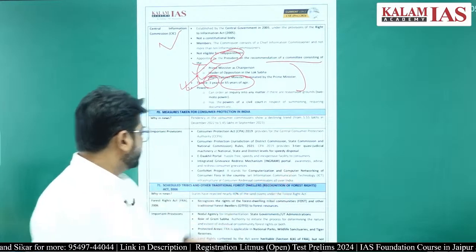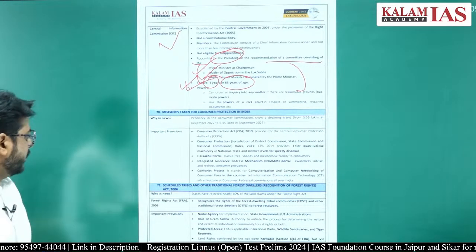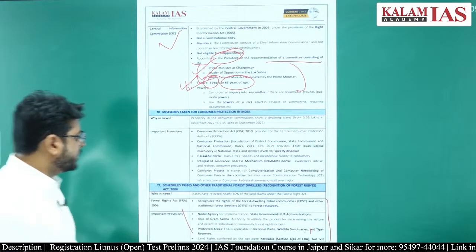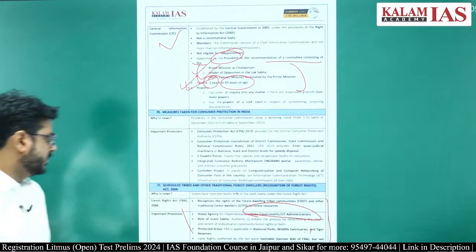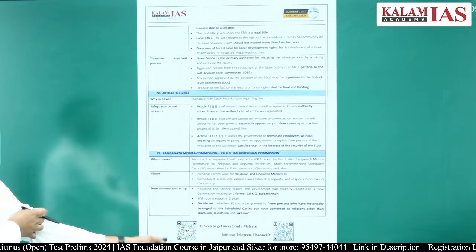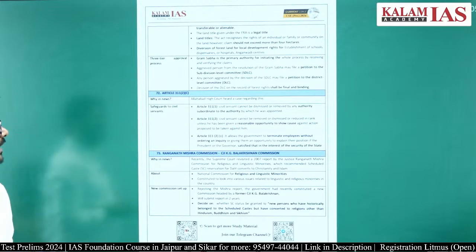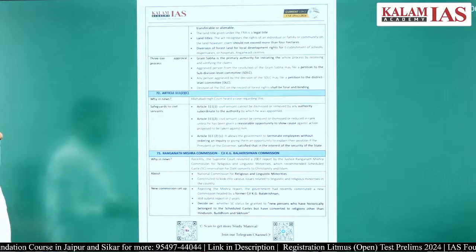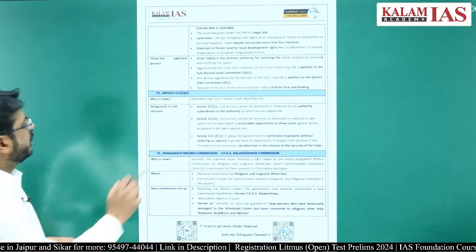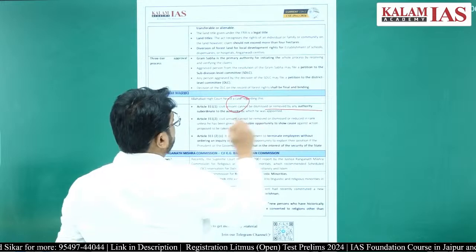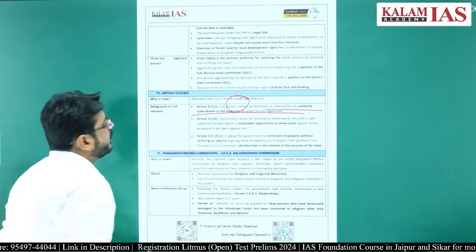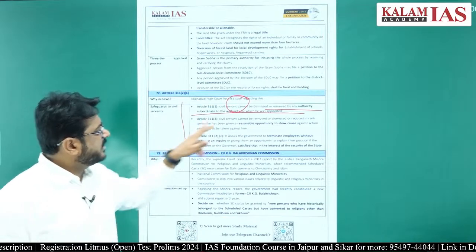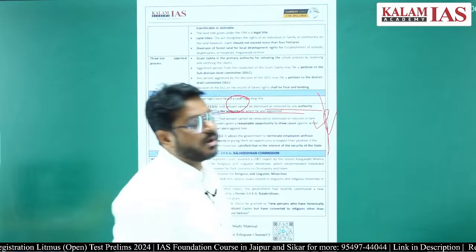The Scheduled Tribes and Other Traditional Forest Dwellers (Recognition of Forest Rights) Act has not been implemented properly. The nodal agency will be the state government or the union territories. Lots of power will be with the Gram Sabha, right. Article 311, not much important for the prelims. Article 311(2) says civil servants cannot be dismissed or removed by any authority subordinate to the authority by which they were appointed. Please read this, though not much important from the prelims point of view.